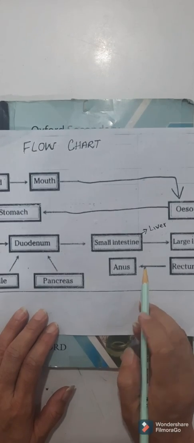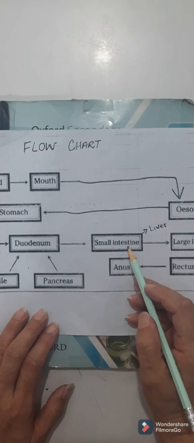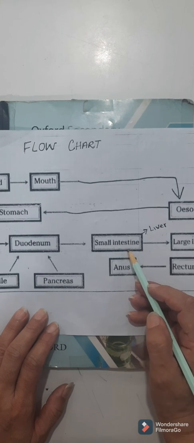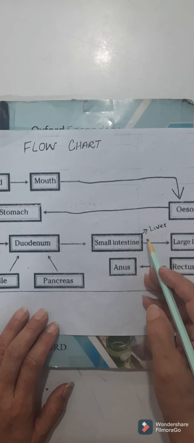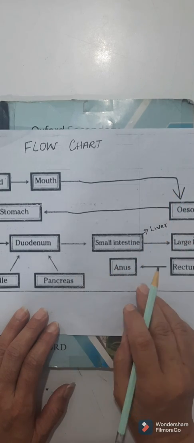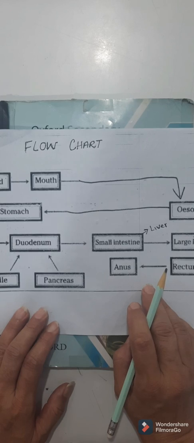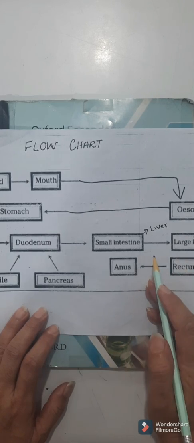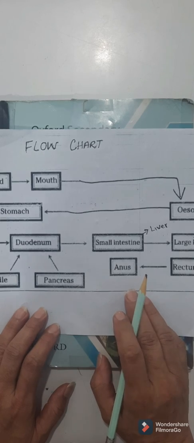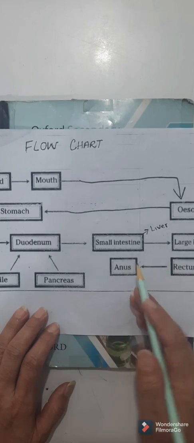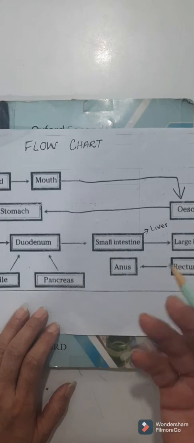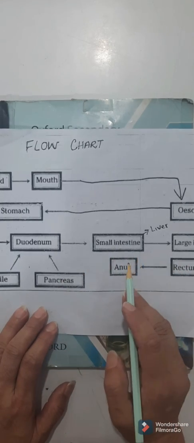Dear students, once the food is absorbed in the villi of the small intestine, it goes to the blood system. It will be transported first to the liver, then the liver will be responsible for its distribution to each and every cell of the body. This was all about the part of the food that was digested. Now we will discuss what happens to the water, minerals and vitamins and the undigested part of the food.